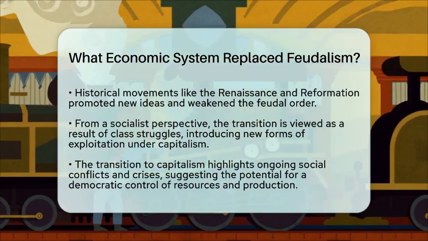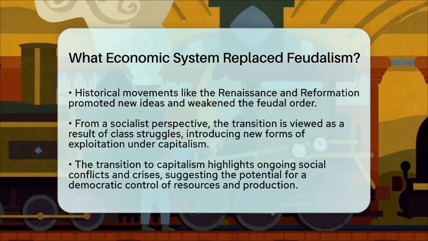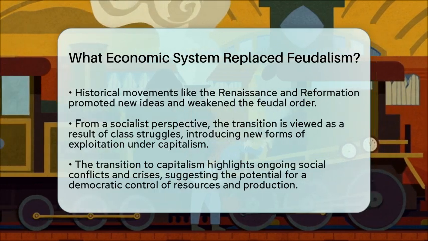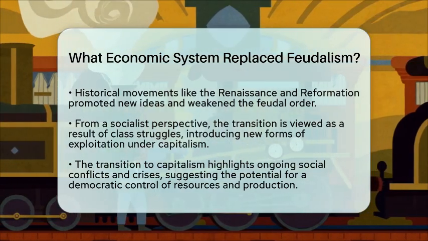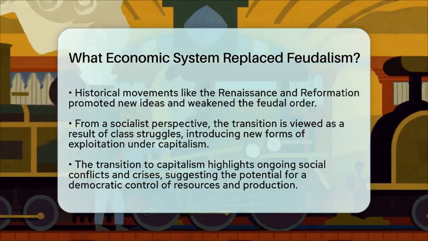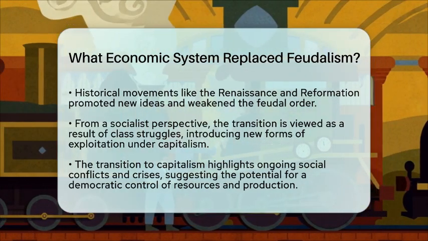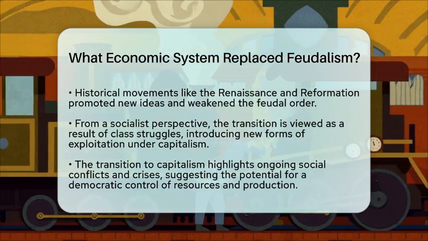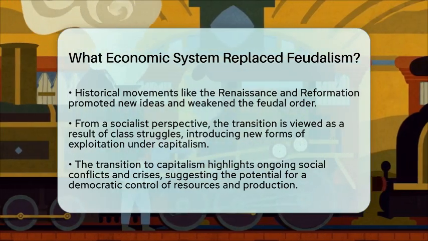In essence, capitalism replaced feudalism through a gradual process involving trade expansion, the rise of a money economy, social differentiation, and class struggles. This shift laid the foundation for the modern economic system we know today.